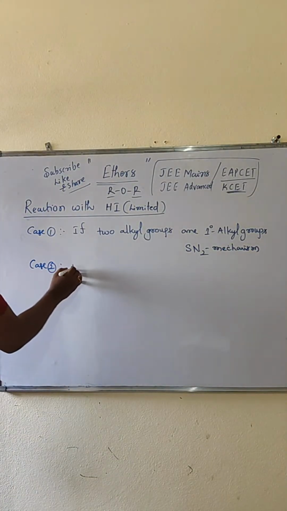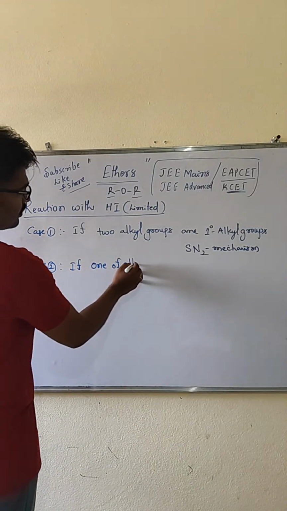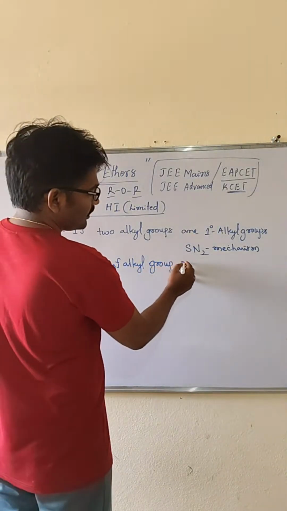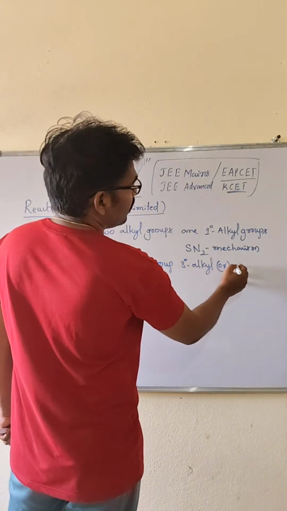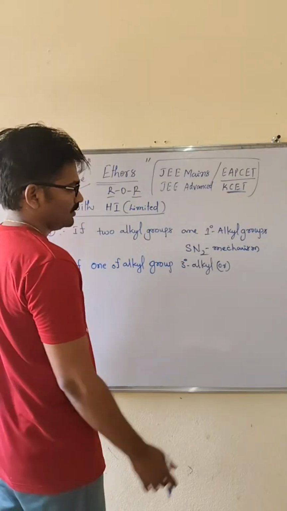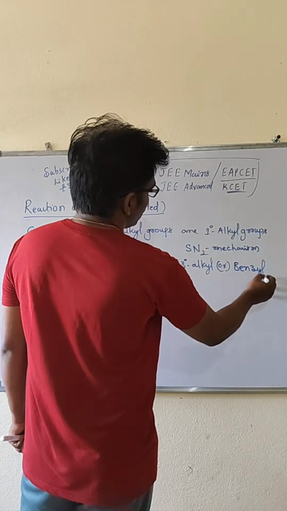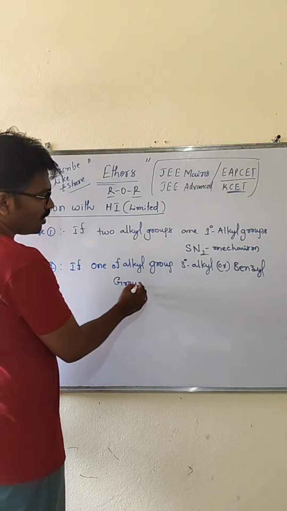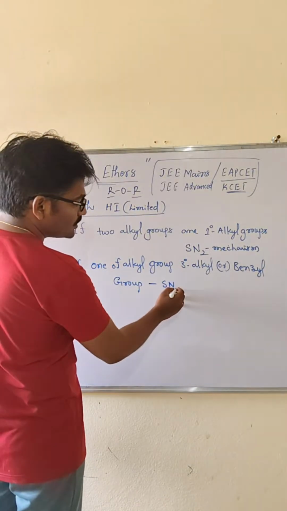Case 2. If one of the alkyl groups is tertiary alkyl, or phenyl, or benzyl group, or tertiary alkyl group, then at that time the SN1 mechanism takes place.